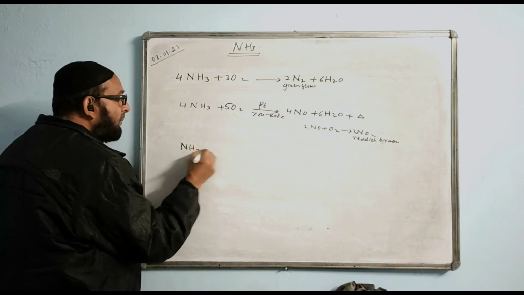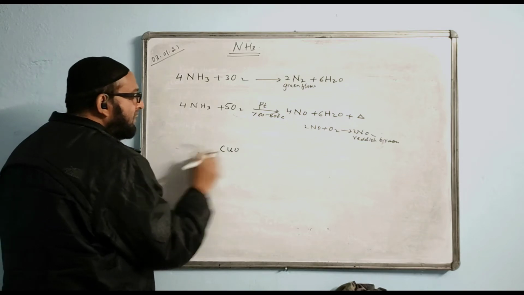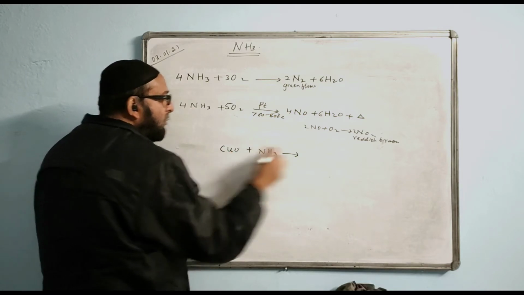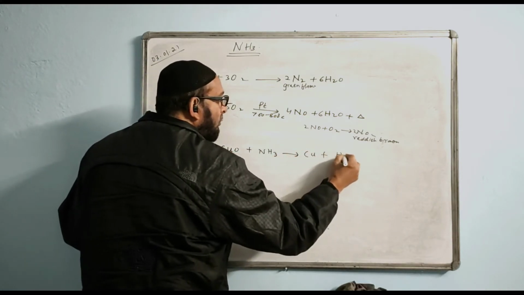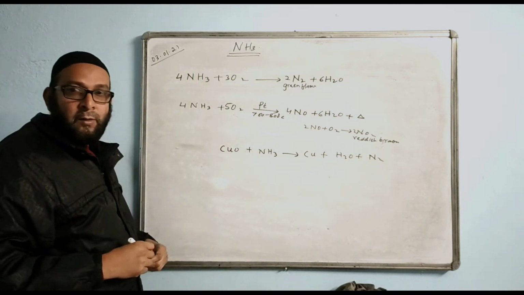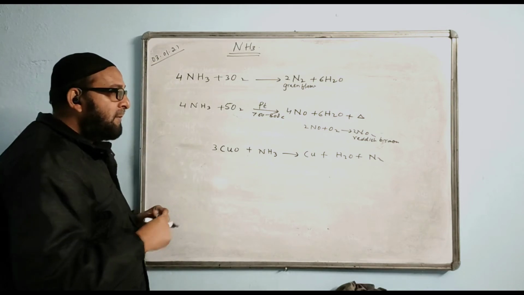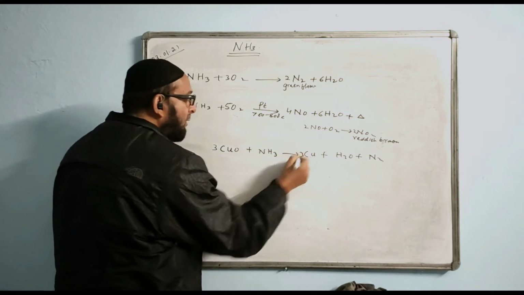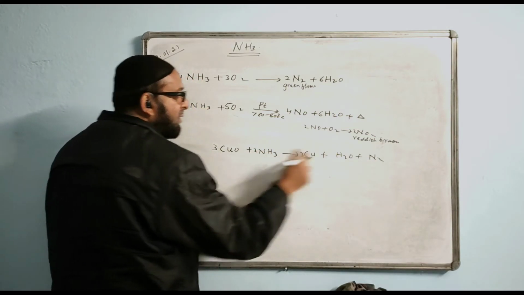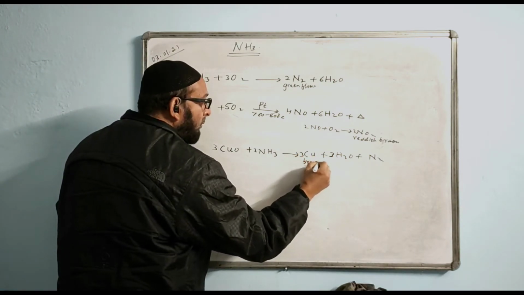The equation is ammonia plus CuO, or you can add CuO first and ammonia later, it is the same. CuO plus NH3. Then the answer will come, this will be reduced, that is copper plus H2O plus N2. Let us balance this reaction. To balance the reaction, you have to remember that you have to put 3 over here. Then it will be balanced. Now 3 Cu, then you have to put 3. N2 is there, you have to put 2. So 2 3s are 6H, you have to put 3. It is all balanced. This is brown copper metal, brown.